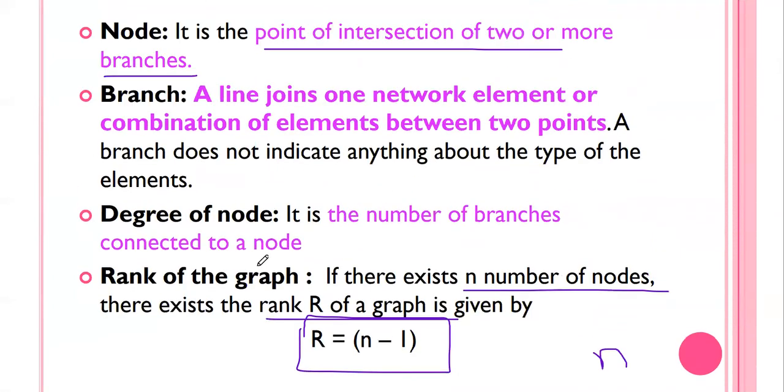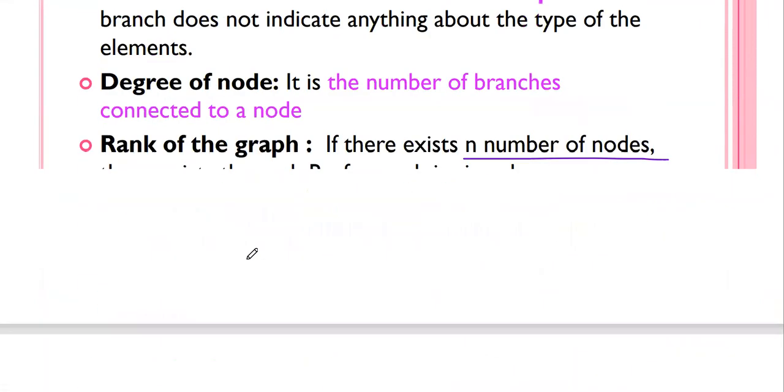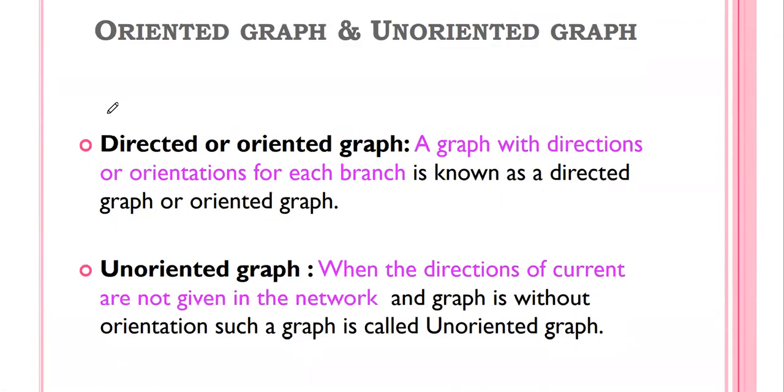So these are some of the important network terminology you should remember. Then the next one, we are going to discuss about the oriented graph and unoriented graph. In the name itself, the answer is there. A graph is nothing but it consists of only nodes and branches. For each network, we can draw the graph.